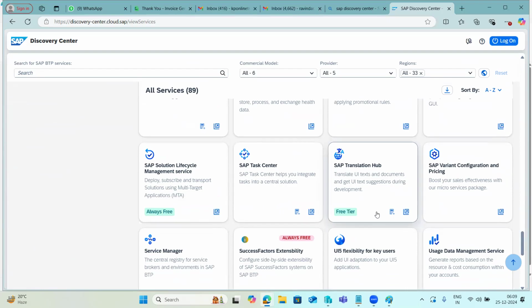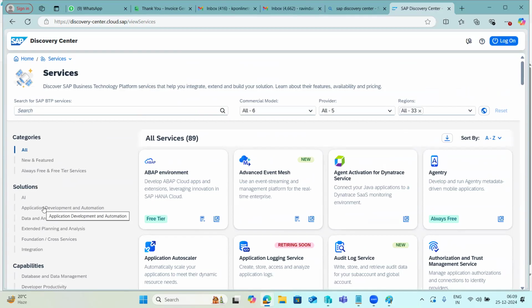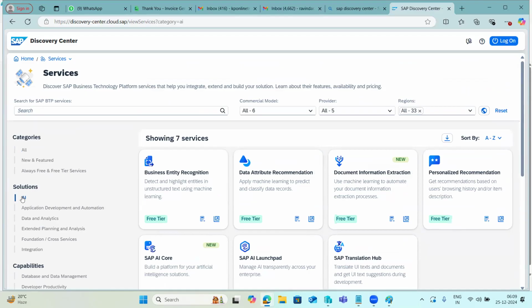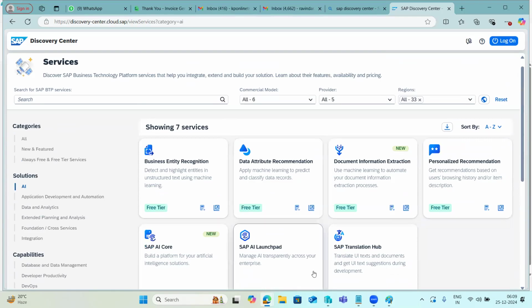Some of the services can be used for innovations and development, right? See here, they have listed development perspectives like innovations, data analytics, right? There are integrations. Some of the services are AI, artificial intelligence related services here, right? There are many services they have introduced, and we can see all of them here in the Discovery Center.